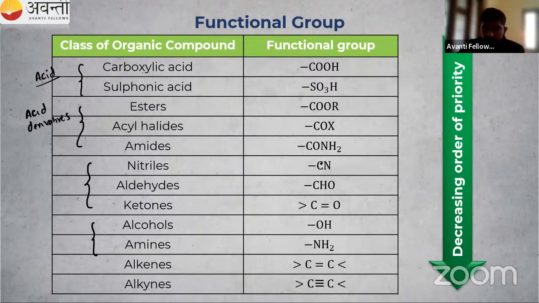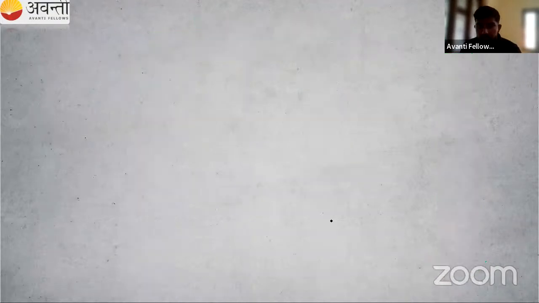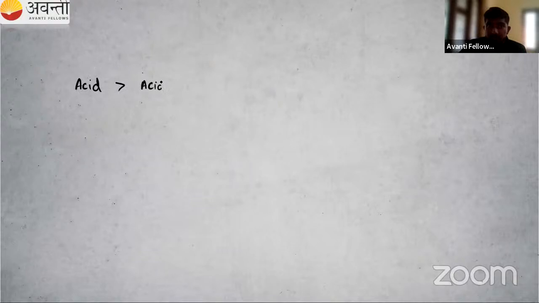Then the third one, check it here. Carbon is present, carbon is present, carbon is present. That is the third one. Then after that, the functional group without carbon. So this is a priority order, and you have to remember the priority order. So I will tell you. First we will get acid. Acid has more priority. Then second one, acid derivatives.